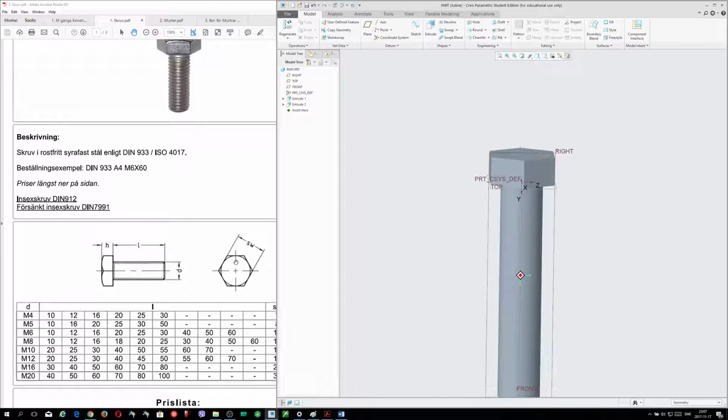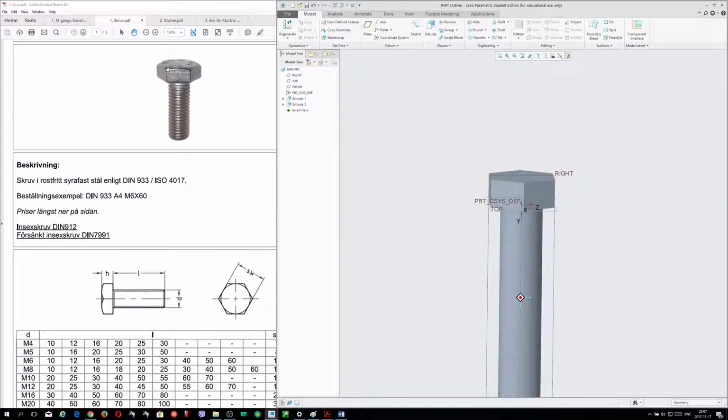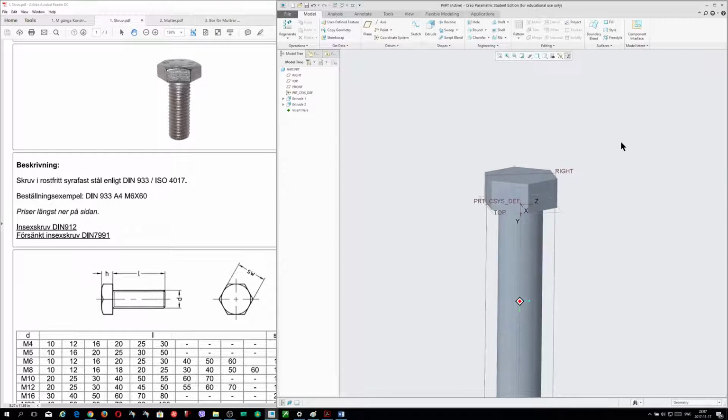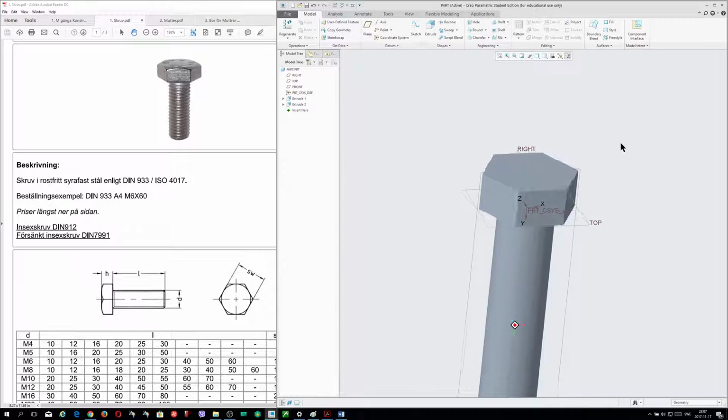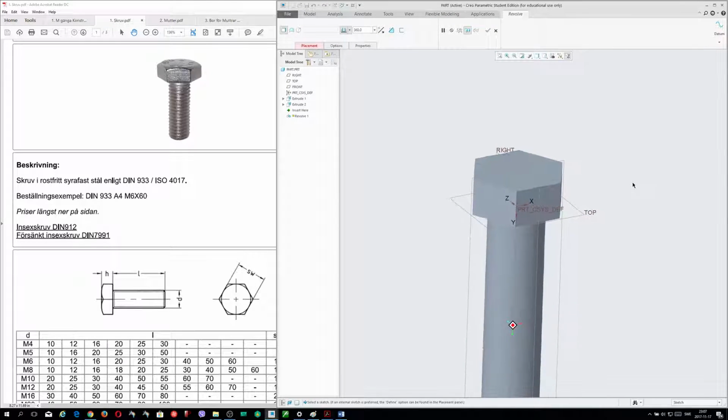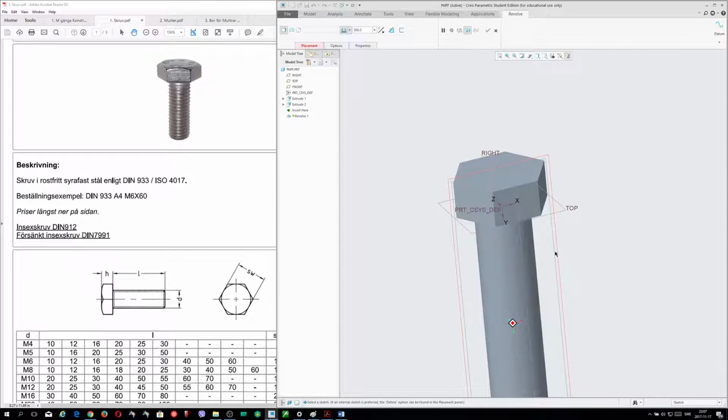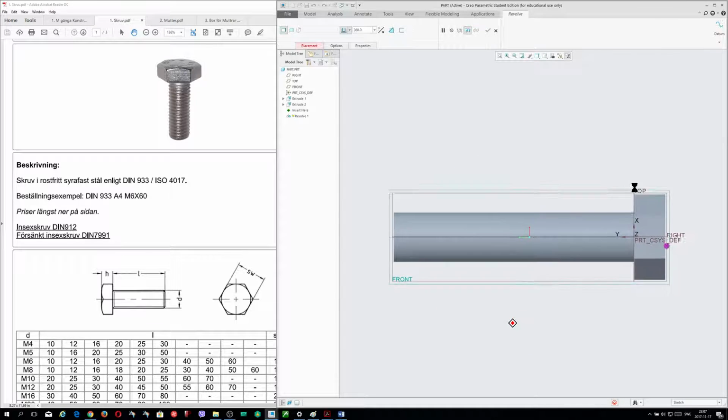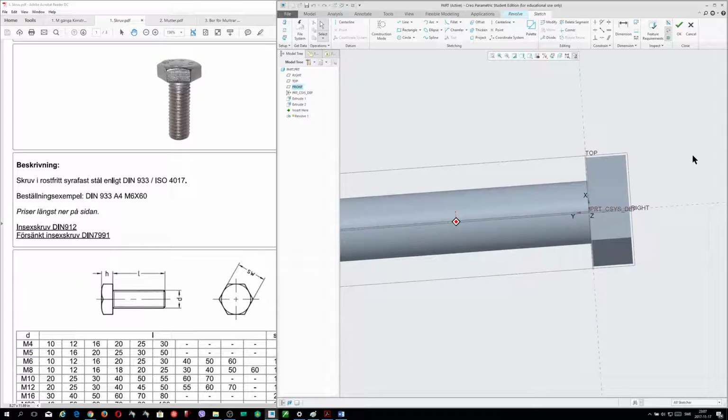Good. Now I will construct this removing or cutting of material, this one here, like this, and this here. How can I do that? Yes, I am doing that with revolve. I take revolve, it's very easy. So I take this plane. Okay.